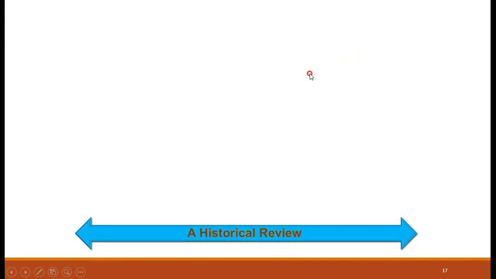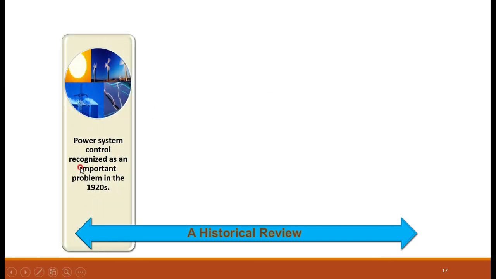Okay. Therefore, I am giving a brief historic view of these stability studies. That is, power system control was recognized as an important problem in the 1920s. They were not bothered about stability, what the load is, what the demand is, what the generation is, what the balance between load and generation is, all those. They were only concentrating, in the 1920s, on power system control as an important problem. That is how to generate, how to control the power.